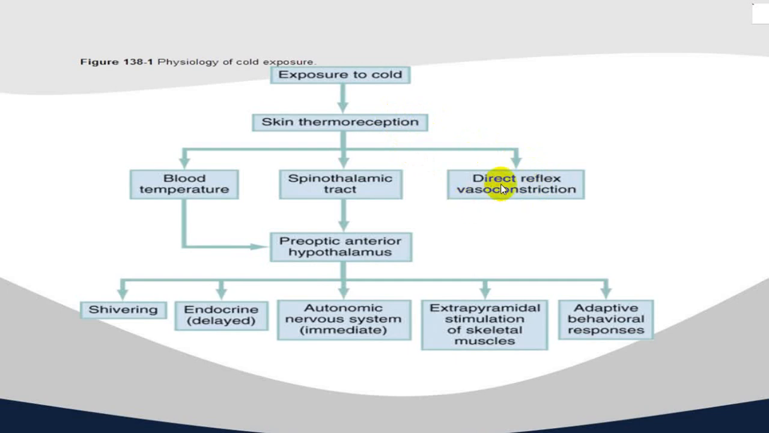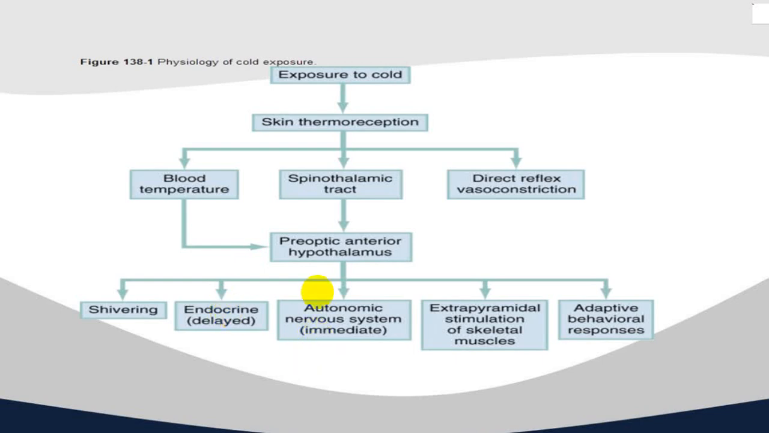Because of all this, you will have heat protection. You will require heat preservation, and there will be compensatory mechanisms for heat production. So heat production will be increased by shivering, where you will get muscle contraction and heat production. You will have an endocrine system which will release certain hormones like thyroid hormone, catecholamines, etc., and that will help increase heat production. We call these stress hormones.